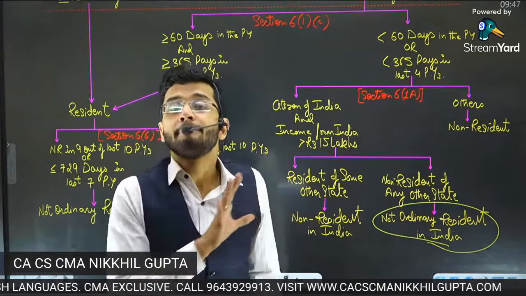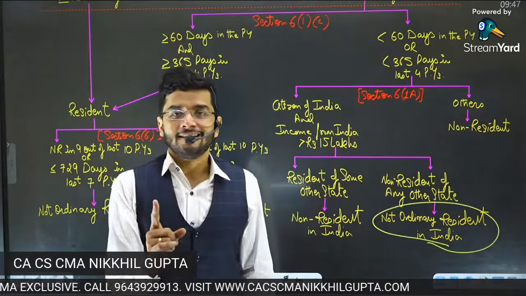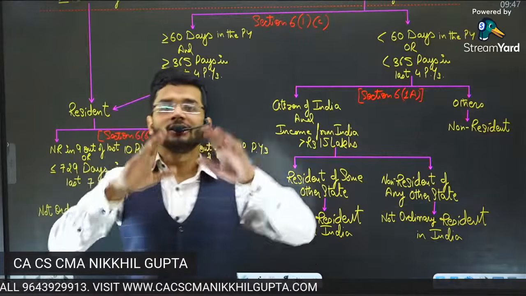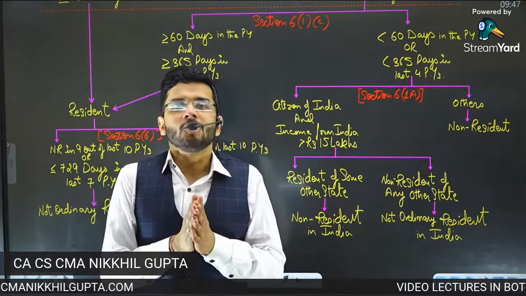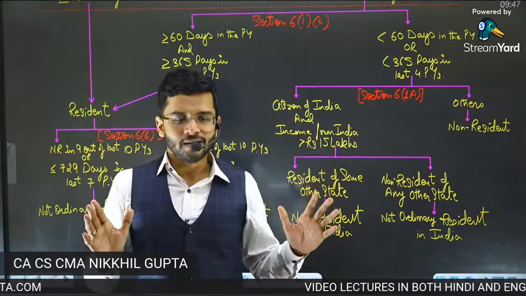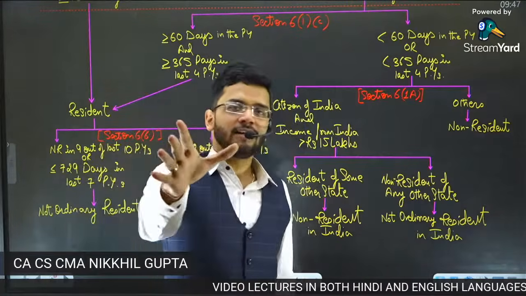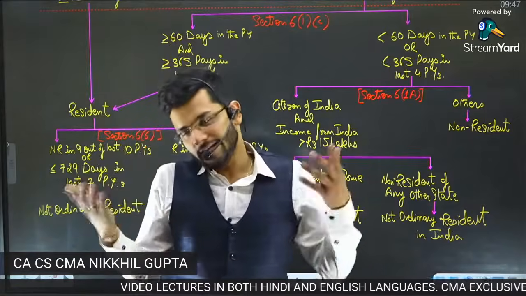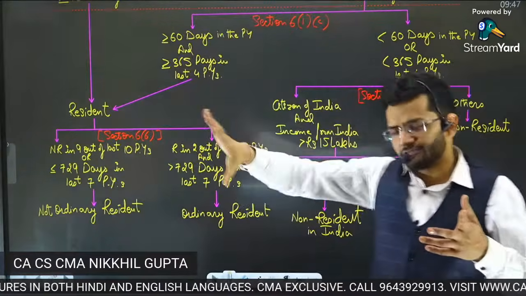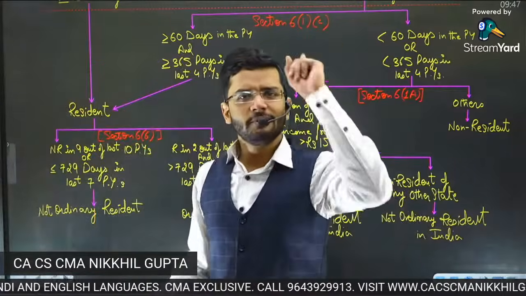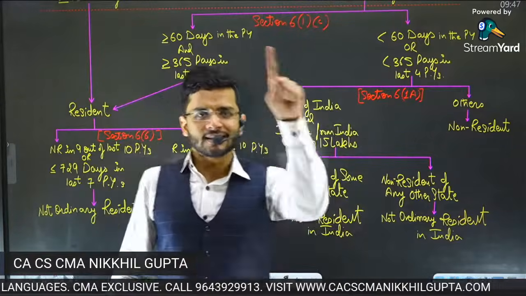So it is impossible for an Indian citizen to be a non-resident of all the countries of the world. It is impossible for an Indian citizen to be a non-resident for all the countries of the world. An Indian citizen has to be a resident of at least one country, which is India. If you are a non-resident of every country of the world, then you will be a resident of India if you are a citizen of India.